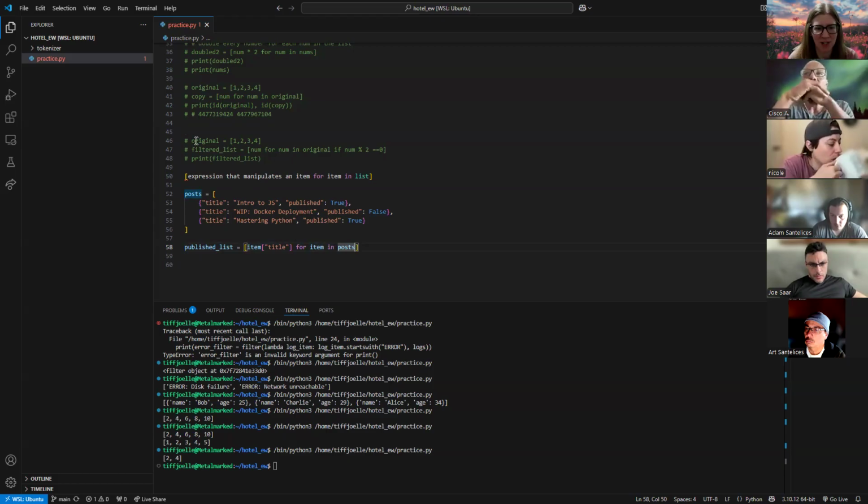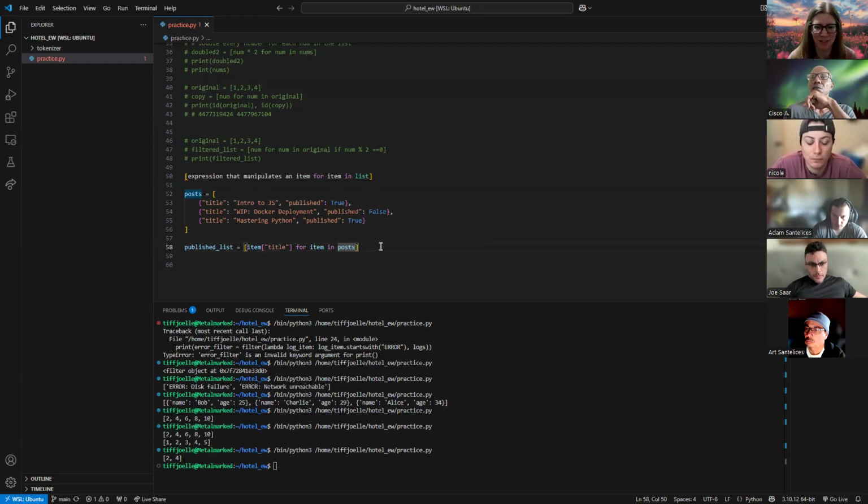So let's look back at our filtering when we said, okay, I wanted all the even numbers. I wanted those numbers, but only if they were even. So what can we do to this? I want to get the titles, but only if they are published. How can I do that?